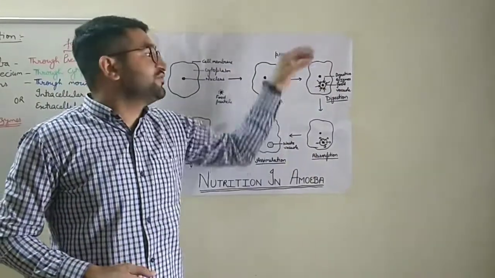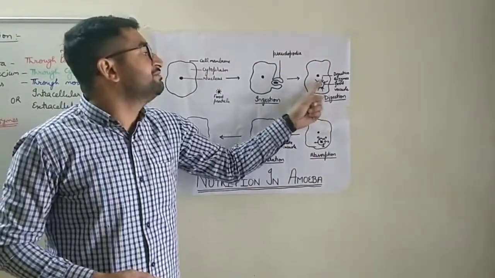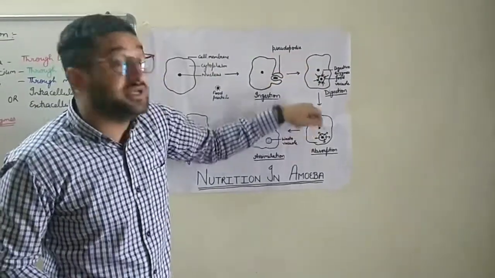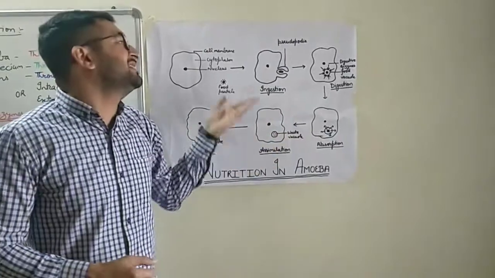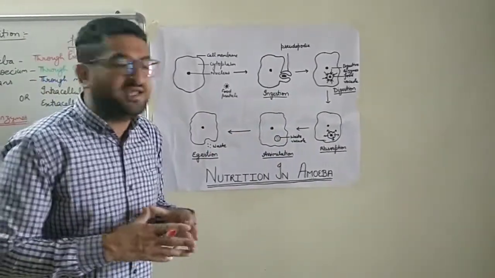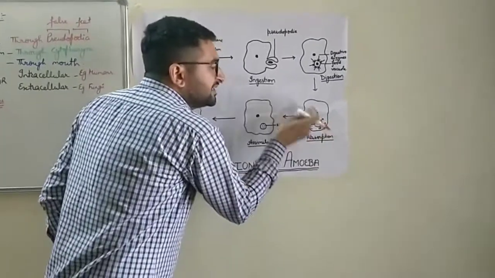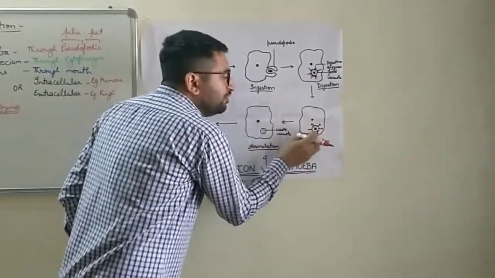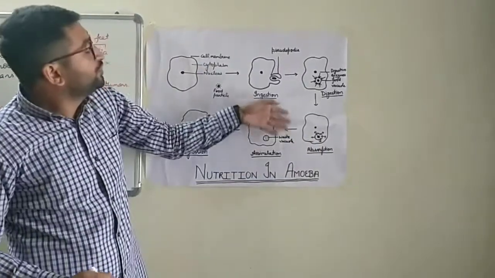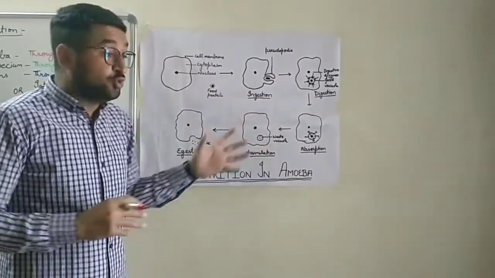These digestive enzymes go into the food vacuole and break the food into simple molecules, and then the food is absorbed into the cytoplasm itself, as it is a unicellular organism. There are no other cells and organs, so this digested food gets absorbed in the cytoplasm itself. After the absorption, the food is utilized by the amoeba to grow.